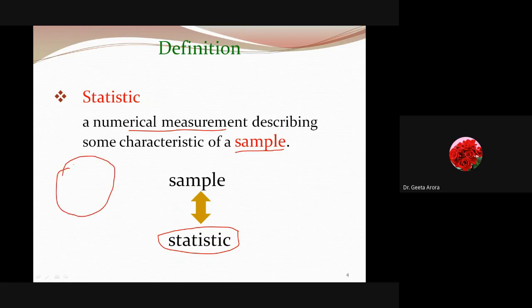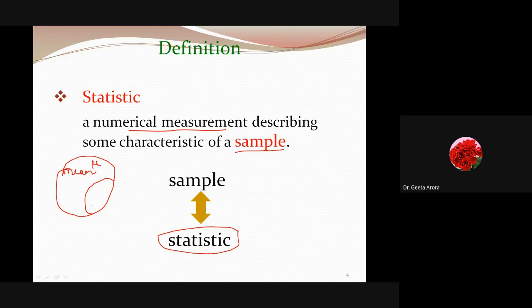So here, suppose we have the whole population, we can't go to the whole population, so what we have done, we have taken out a sample, we are investigating a part of the population. Suppose I want to calculate the mean of something, and we know the mean is represented by mu when we are talking about the population.